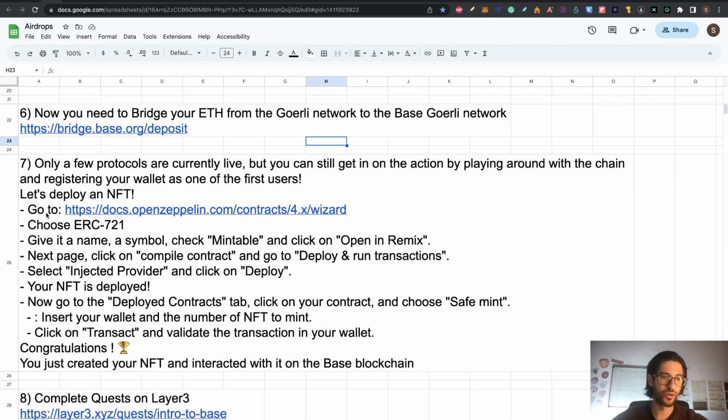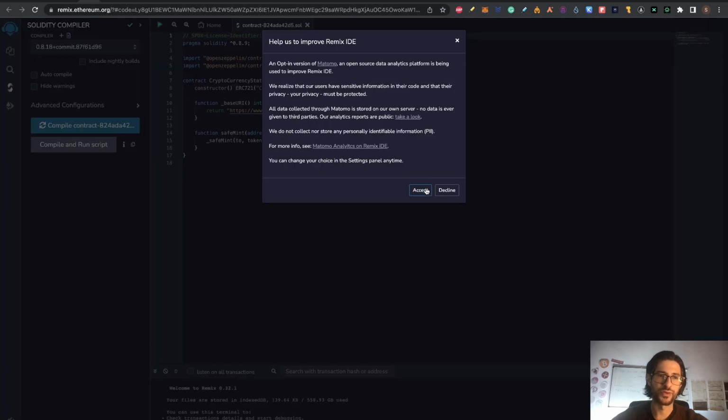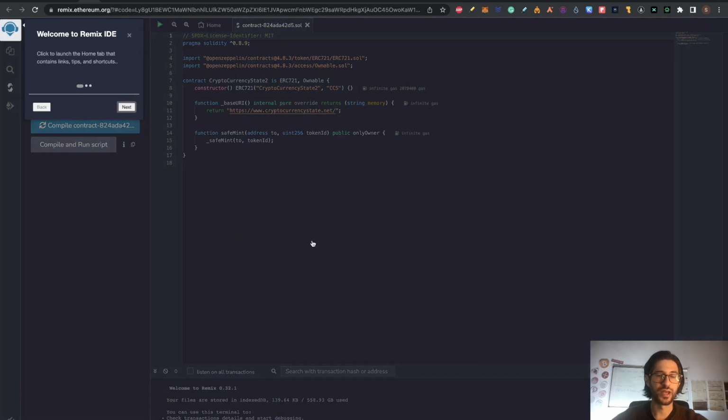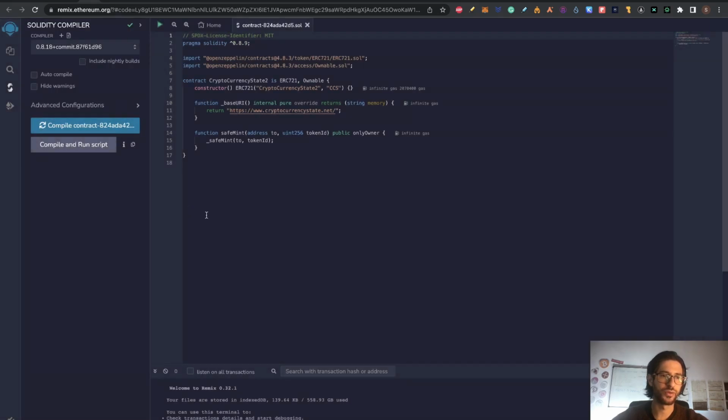And guys, we are following the steps that I put here. So we already went into OpenZeppelin, selected ERC721. We gave it a name, a symbol, and clicked Mintable, and we go to Open in Remix. So here you click on Accept, and this is like an IDE where you can write code and test it. So we are going to close this. I don't want to do the tour for the application, and you don't need it either.